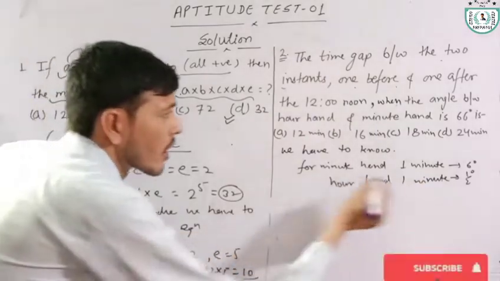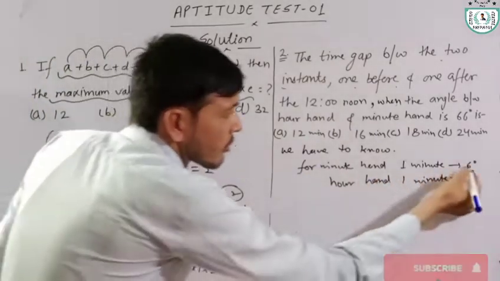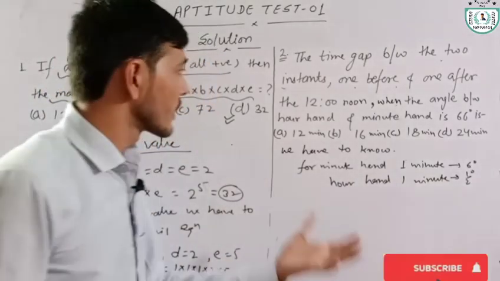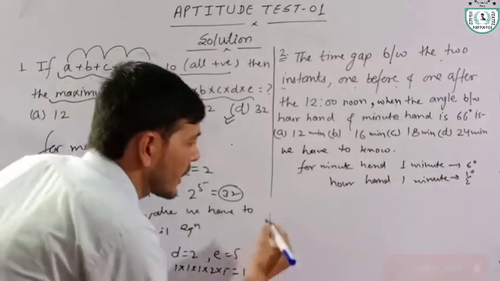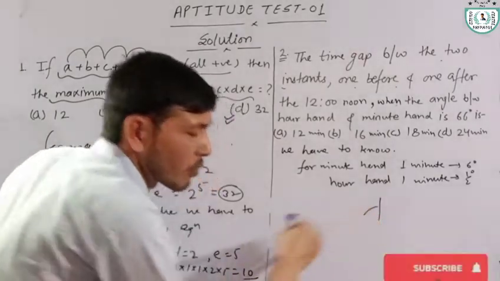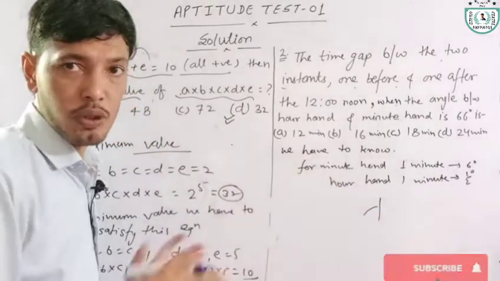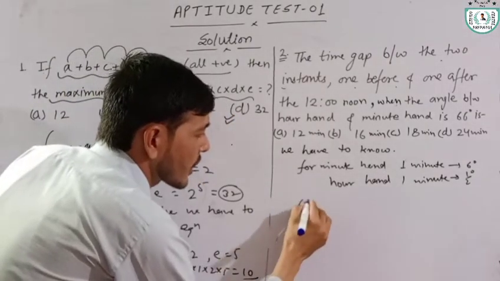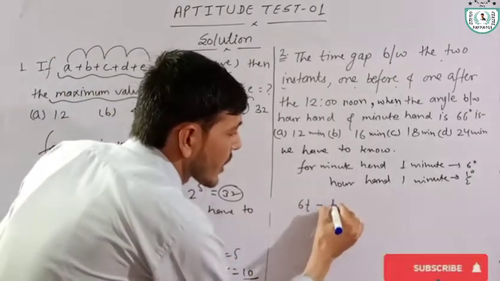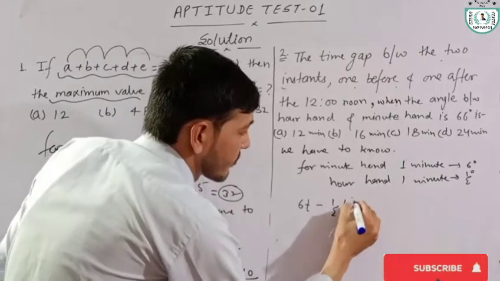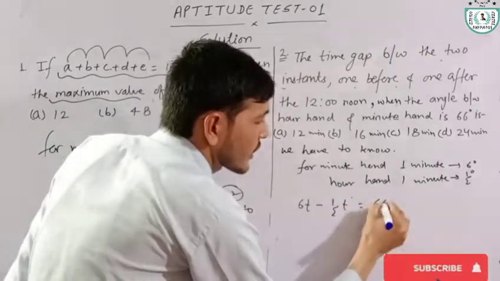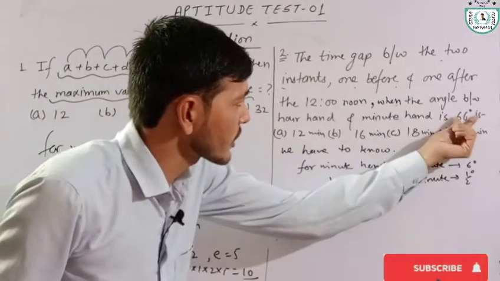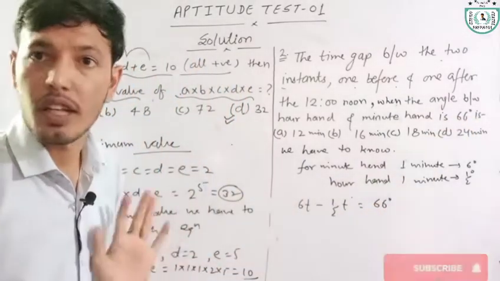Let the time be t. Before 12 noon, we have 6t minus half t is equal to 66 degrees. The total angle is 66 degrees, given in the question.